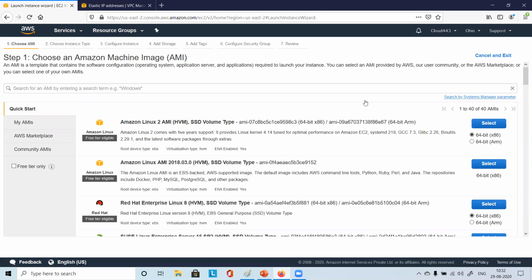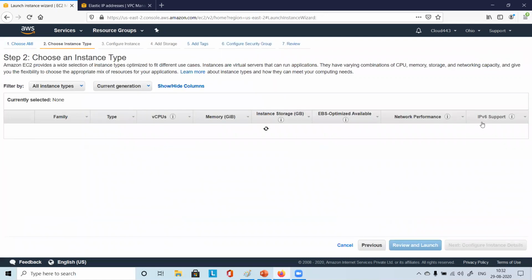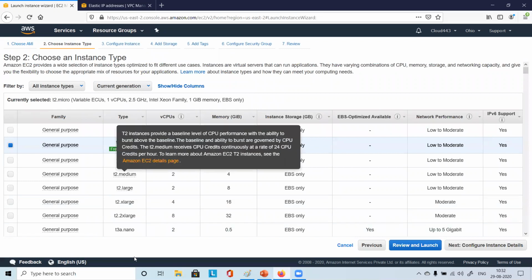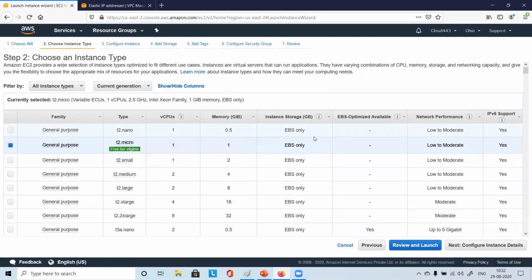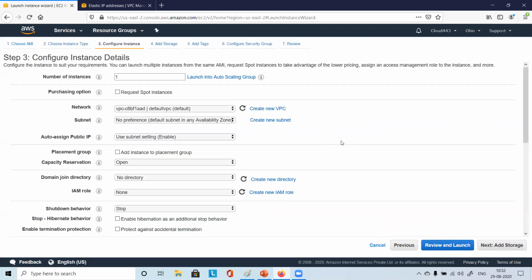Just select the very first one, Amazon Linux 2 AMI or whatever is there. Just click on select. You see the instance type, step 2, and you say configure instance details. Click on that. This is the step I was talking about.